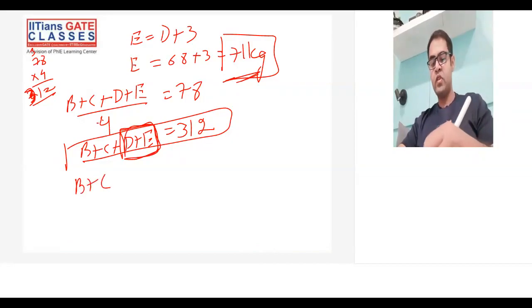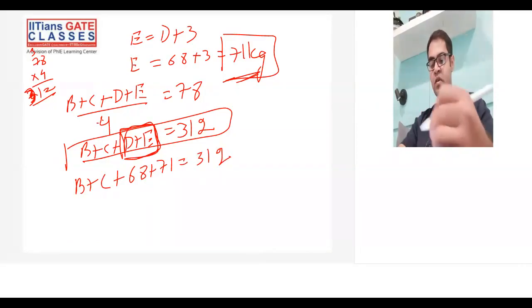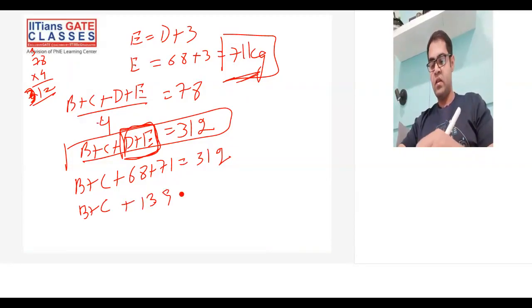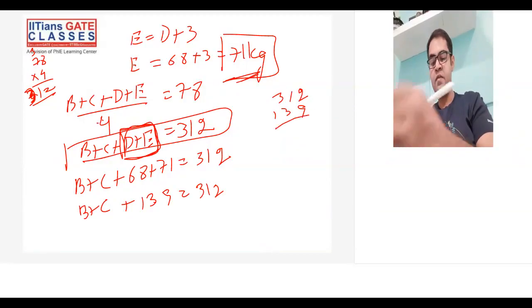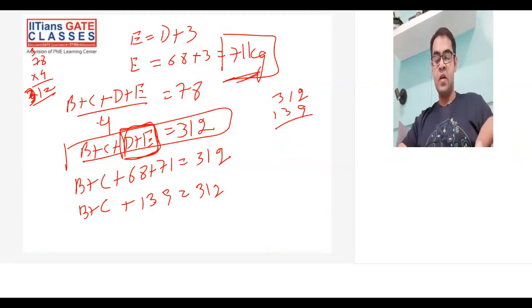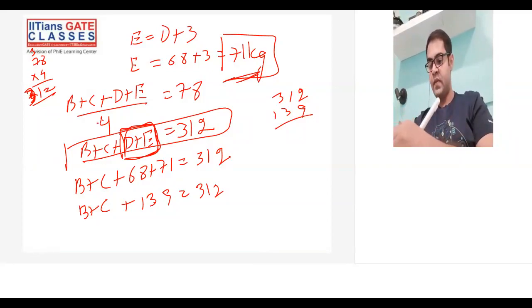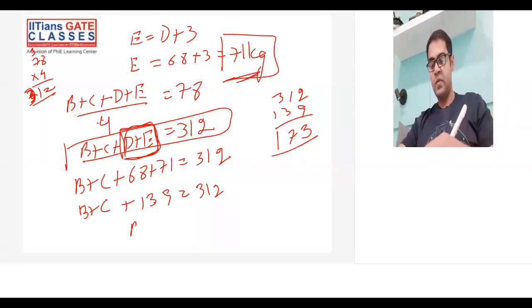So I can just put these values: B plus C plus 68 plus 71 is equal to 312. So let's add 68 and 71. This becomes 139. So I'll just subtract 139 from 312. This gives me the combined weight of B and C. This becomes 173. So B plus C becomes nothing but 173.